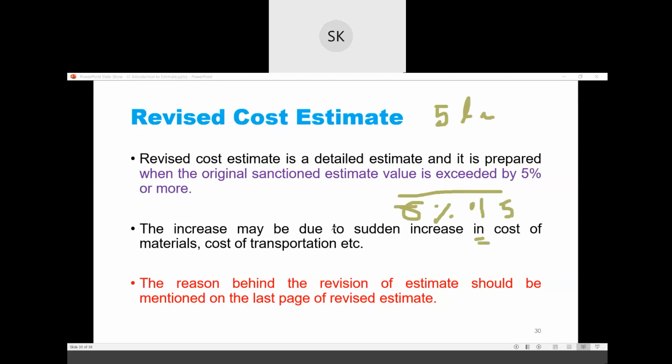So what you do, you again do a revised cost estimate. And this increase may be due to increase in cost of material, cost of transportation, etc. The reason behind the revision of estimate should be mentioned on the last page of the revised estimate. So why a revised estimate has been required, we have to mention the reasons also.